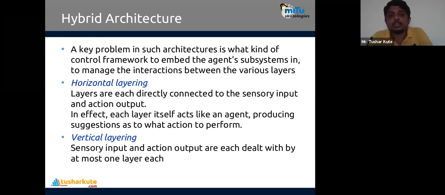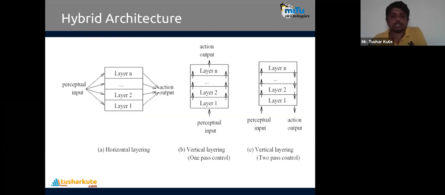In the case of vertical layering, sensory input and action outputs are each dealt with by at most one layer each. Every layer has a particular sensory input and the action generated with it, called vertical layering. And this we have combined into the hybrid architecture, something like this. Check this out. Here we have the perceptual input and horizontal layering, so multiple layers are created here and output is generated.